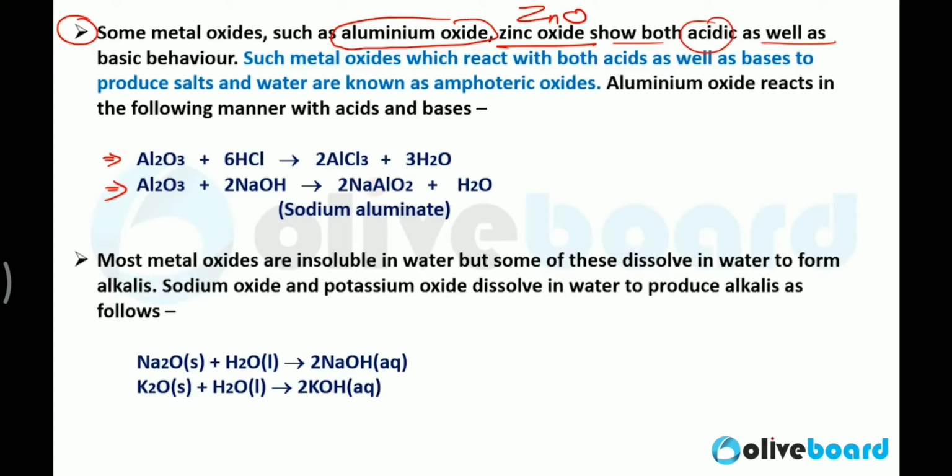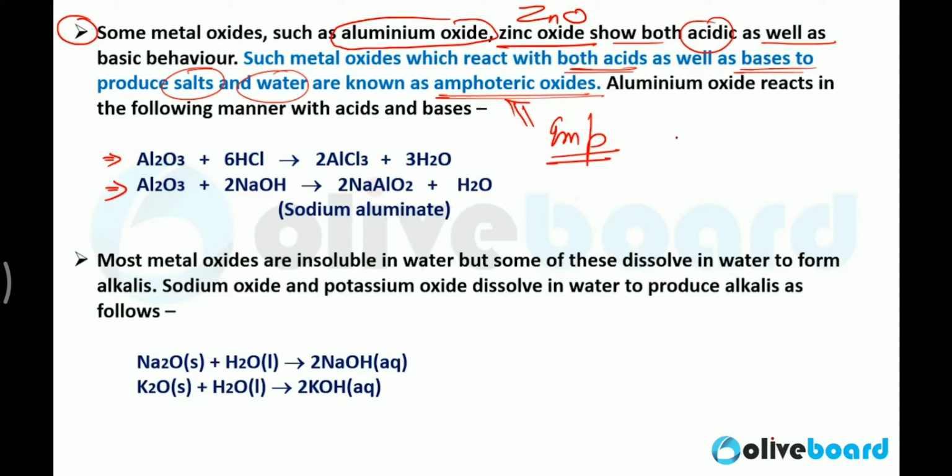Such metal oxides which react with both acids as well as bases to produce salt and water are known as amphoteric oxides. Very, very important definition. What are amphoteric oxides? This is the amphoteric nature of the metal oxide.